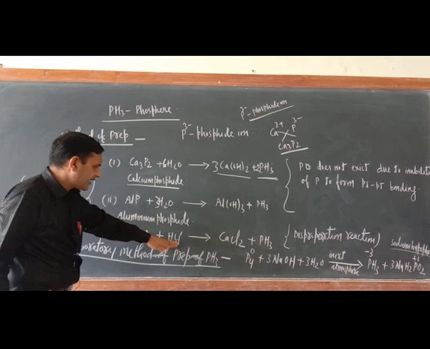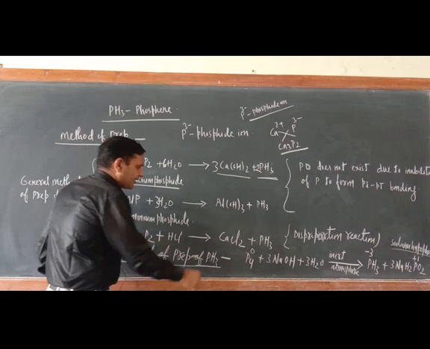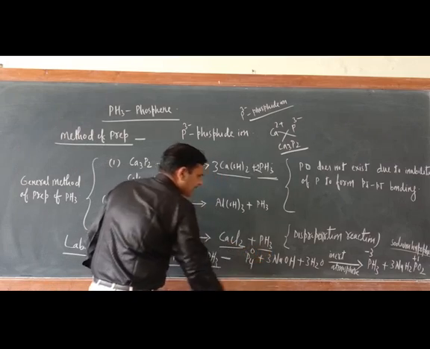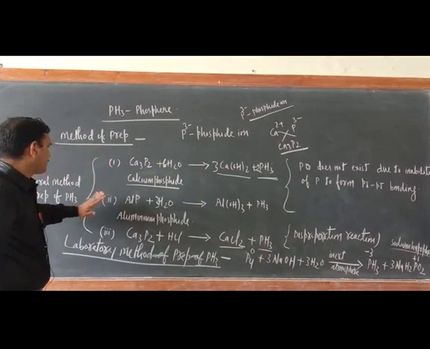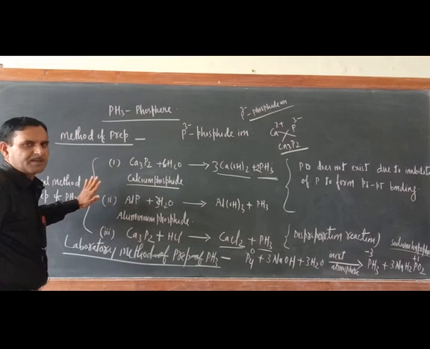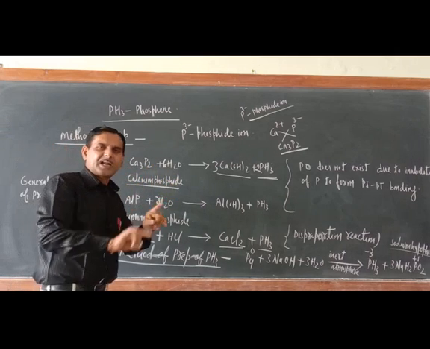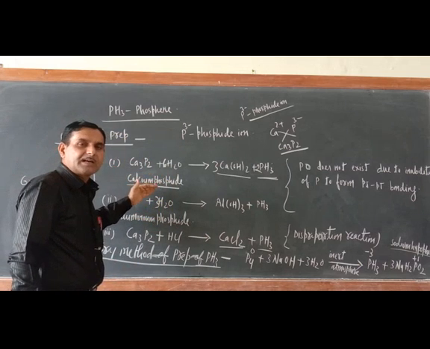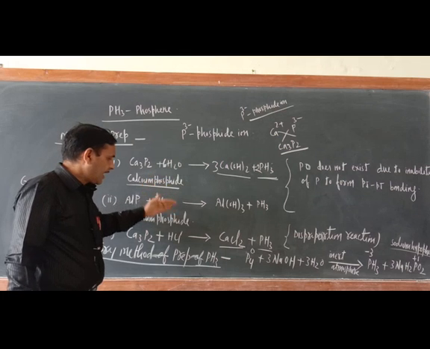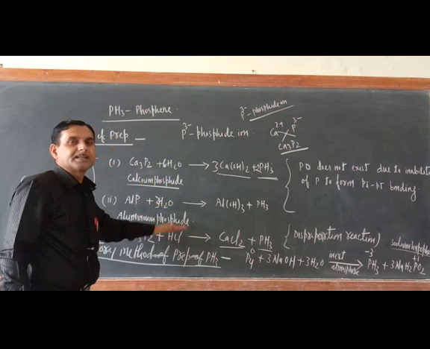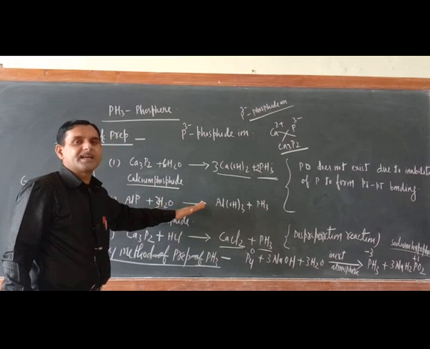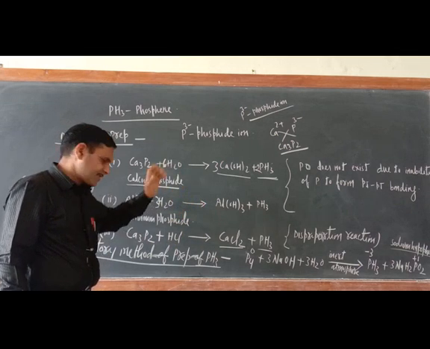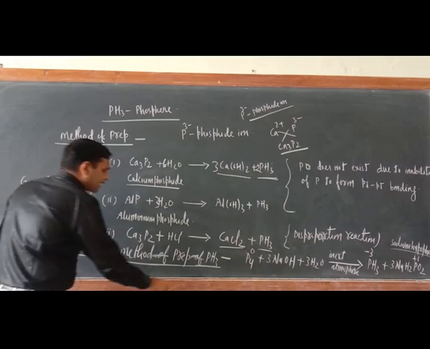Calcium phosphide reacts with hydrochloric acid and forms calcium chloride and PH3. So just try to understand, these three are general methods of preparation. What is the generalization of these three methods? The generalization is that when a metallic phosphide reacts with water or dilute acids, it forms PH3 gas.